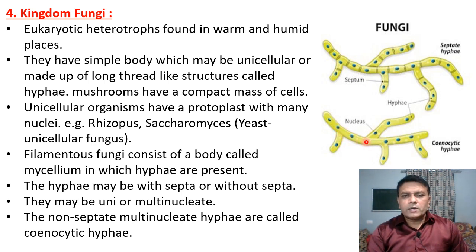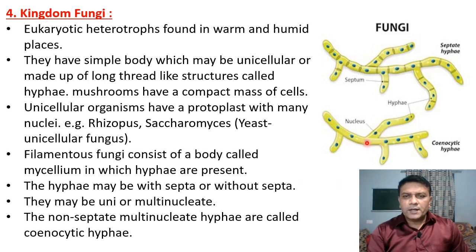Such non-septate or aseptate hyphae may show one nucleus or they may show many nuclei. That means they may be uninucleate or multinucleate. The non-septate multinucleate hyphae are called cenocytic hyphae. Here we can see this hypha shows many nuclei, or it is multinucleate, and shows absence of septa.